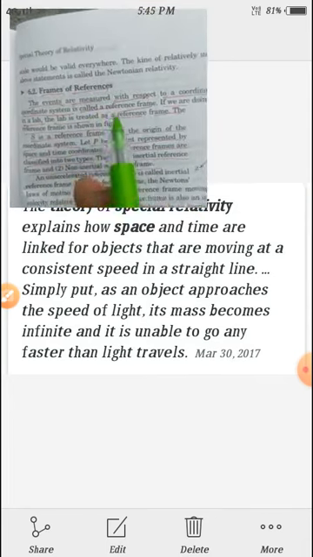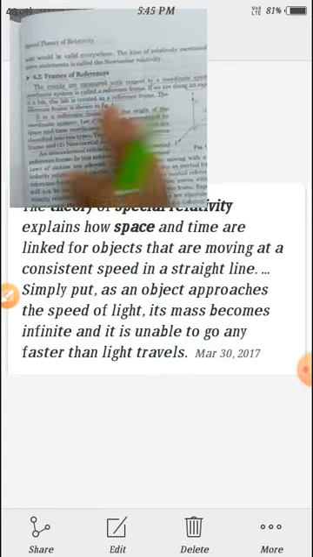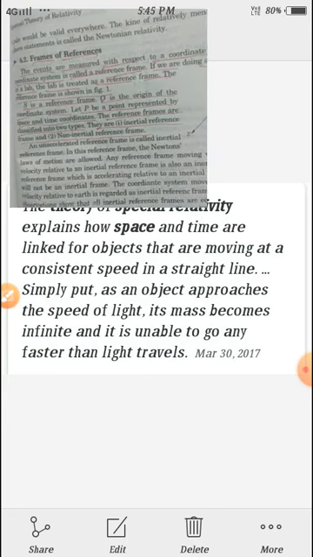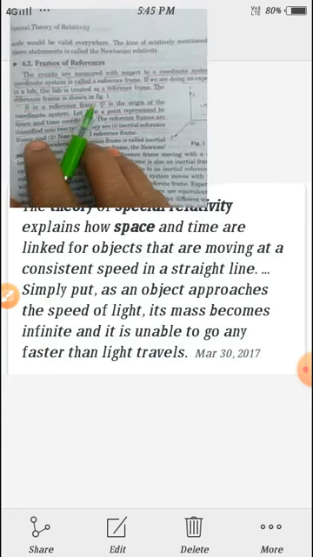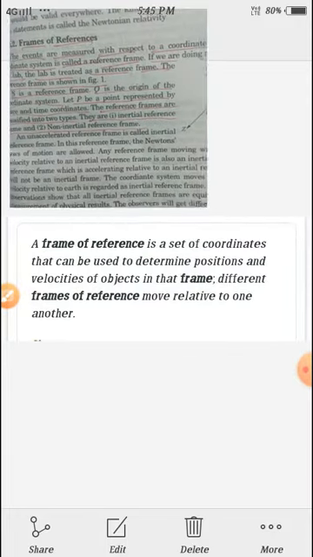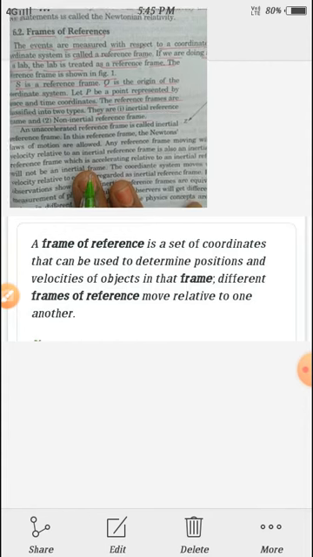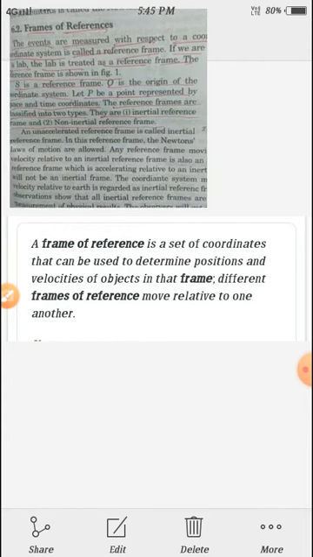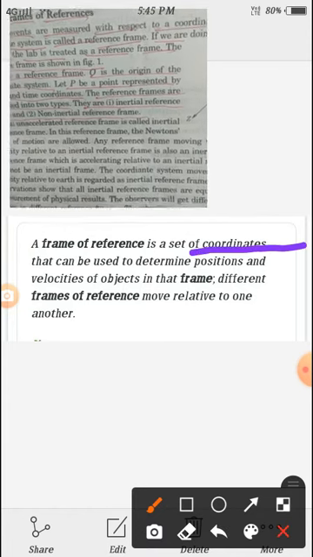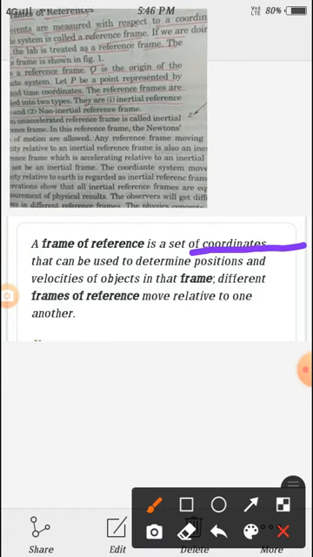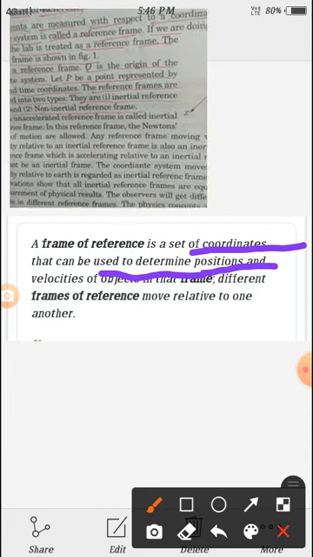So frame of references in special theory of relativity. Frame of references play an important role. So what is a frame of reference? It is displayed on the screen also. A frame of reference is a set of coordinates. You know very well about coordinate systems. Simply, a frame of reference is a set of coordinates that can be used to determine positions and velocities of objects.